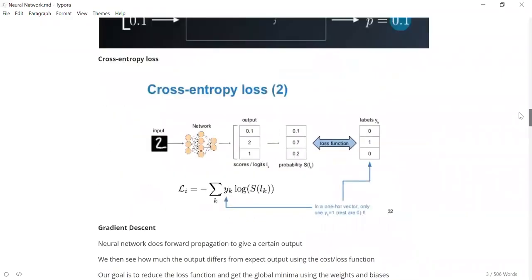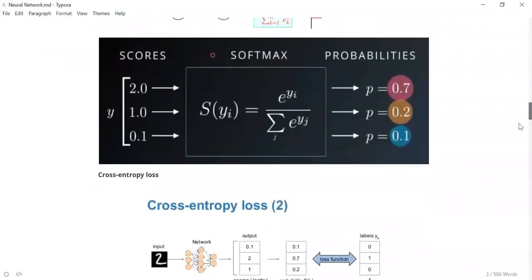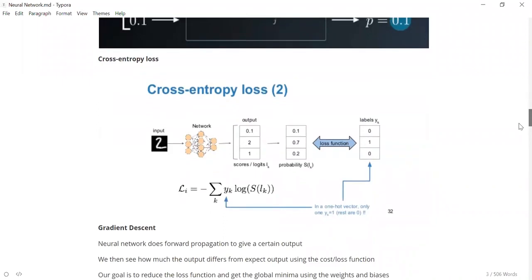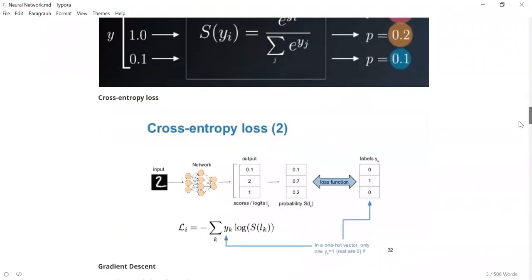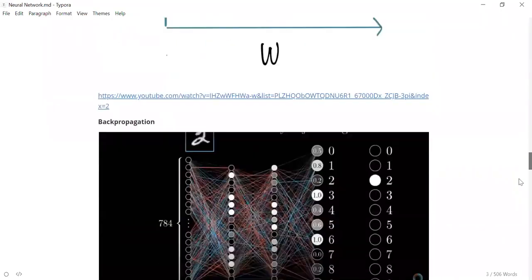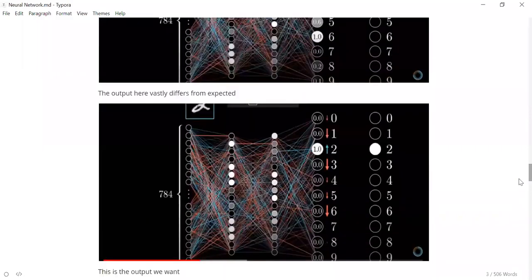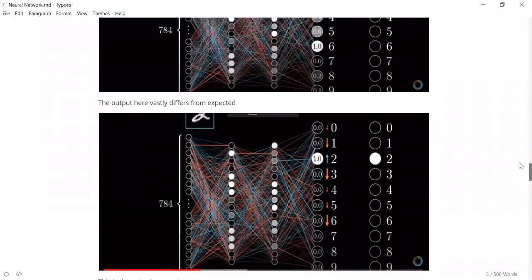This is initiated by something called the cost function. In this case, the cost function is called cross entropy. What a cost function does is quantify how much the output differs from the expected output. I have got this particular output from the neural network, right?